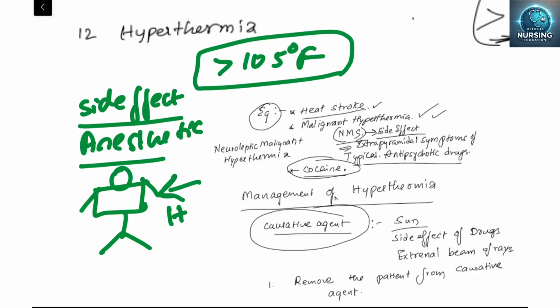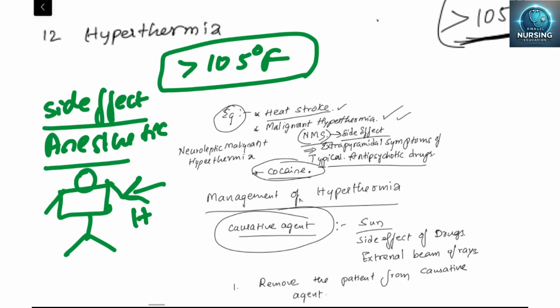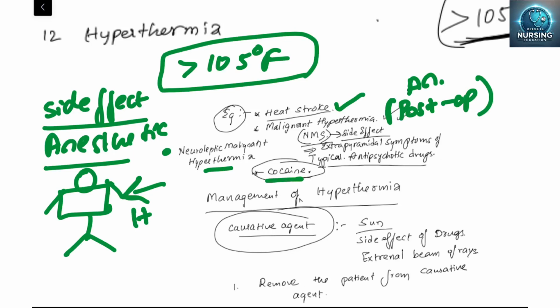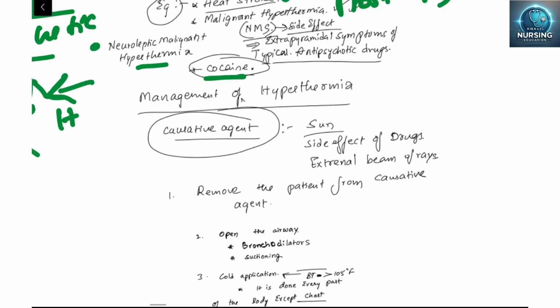Next, what examples can we see? Sunstroke or heat stroke. Malignant hyperthermia, in post-operative cases, due to the anesthetic effect. And in the antipsychotics side effect, like neuroleptic malignant syndrome, we will see. Cocaine is another example. So how do we need to manage hyperthermia? First we need to know the causative agent. What is the causative agent? Sun, side effects of the drug, external beam of rays. You remove all these things.